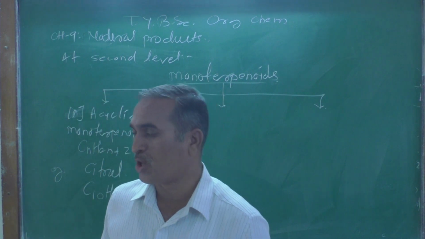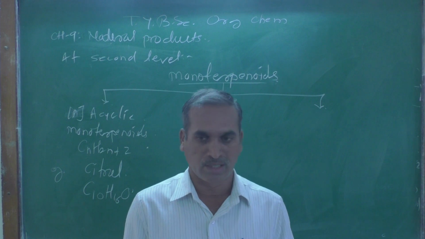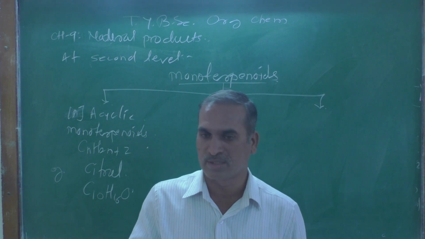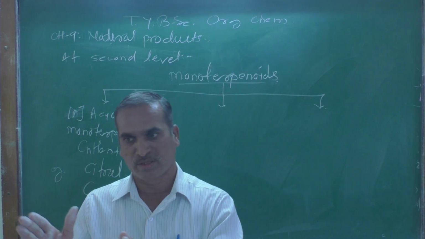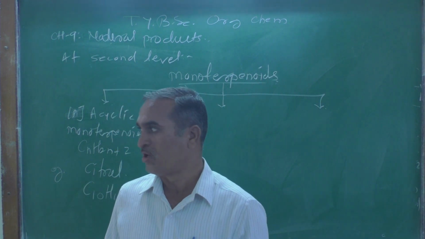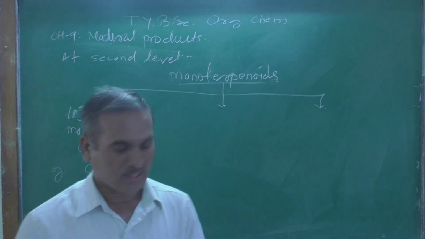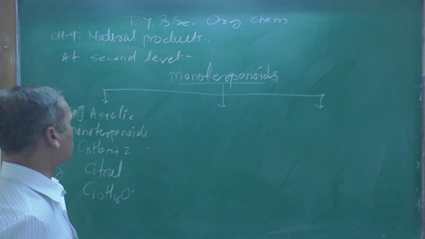Later on we are going to derive the structure of citral by using the general method for the determination of unknown structure of any organic compound. So here just remember, this is the example.